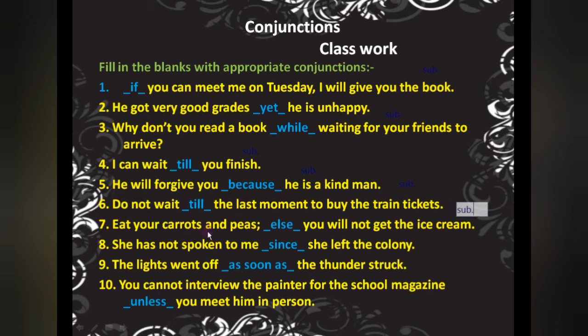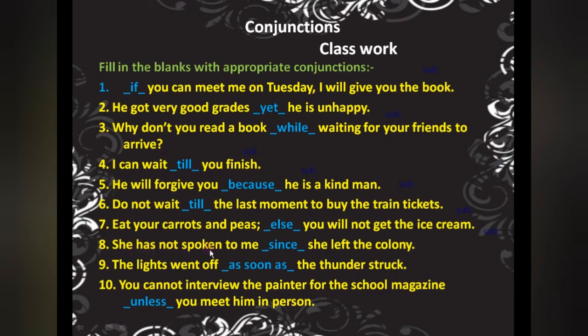Eat your carrots and peas, else you will not get the ice cream. So see, here option is given. As I told you, for that option even we could put or also. But here we cannot put or, just because here condition is given that first of all eat your carrots and peas, then you will get the ice cream. So condition is there, that's why else we have used. So condition that came again in subordinating conjunction.